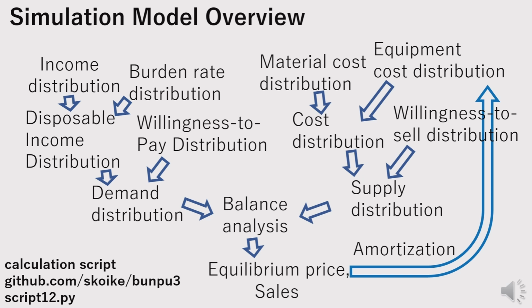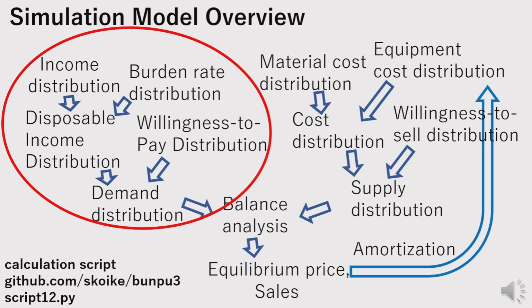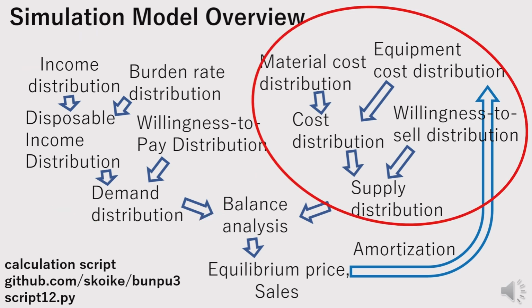This is the model used to simulate demand-supply balance. The calculation script used is script12.py, which can be found in the GitHub repository skoike/bungpoo3. I will also explain the functions defined within that script. On the left side is the flow to calculate the demand distribution. On the right side is the flow to calculate the supply distribution.